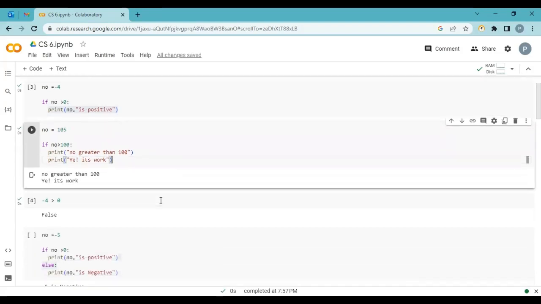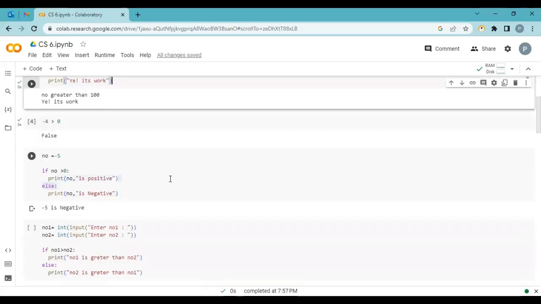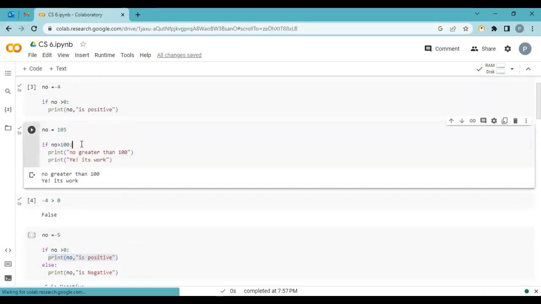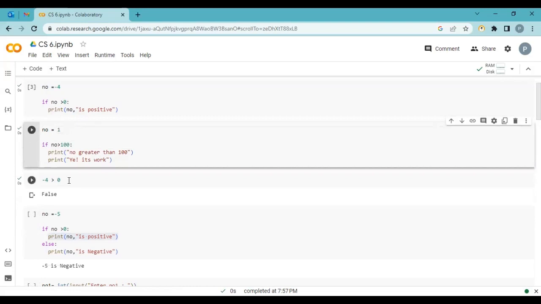Okay, now let's move to the next one. Here I add else. Okay, what happened here? If the condition is true, then it goes inside, but if the condition is false, then what happened? Here is nothing. In this case, if my value is less than 100, then nothing happens. No message is displayed. It's blank.